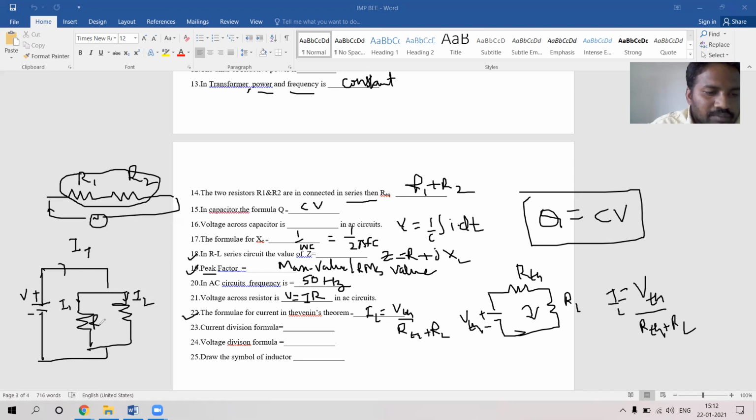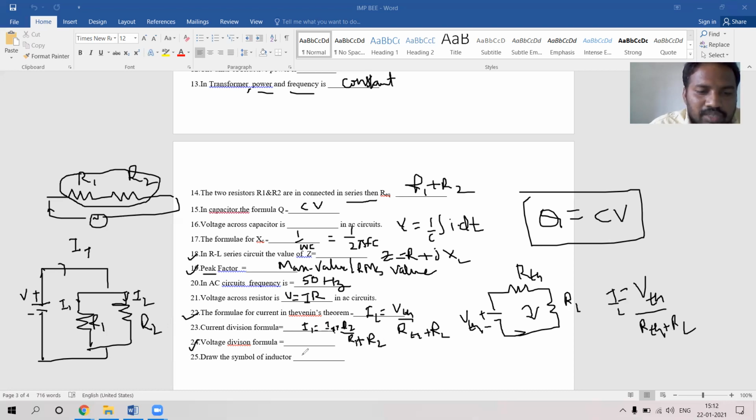Suppose this is R1 and this is R2. Let us take the current through R1. I1 is equal to the total current into the opposite resistor, R2, by the sum of the resistors, R1 plus R2.